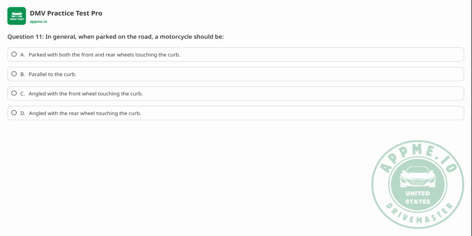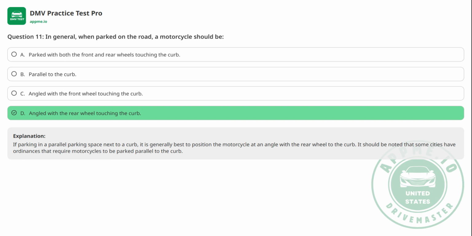Question 11. In general, when parked on the road, a motorcycle should be A. Parked with both the front and rear wheels touching the curb. B. Parallel to the curb. C. Angled with the front wheel touching the curb. D. Angled with the rear wheel touching the curb. The correct answer is D.